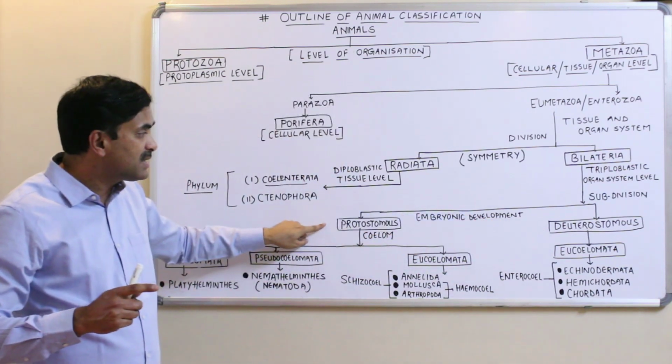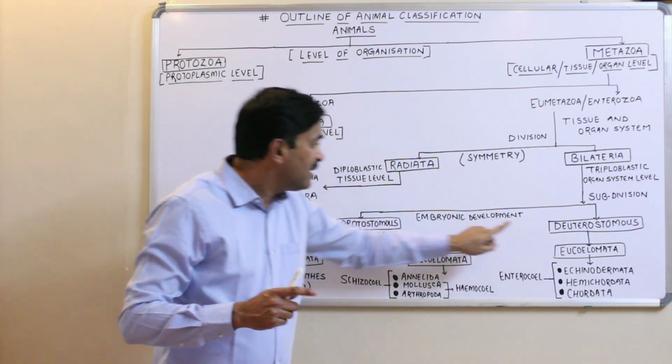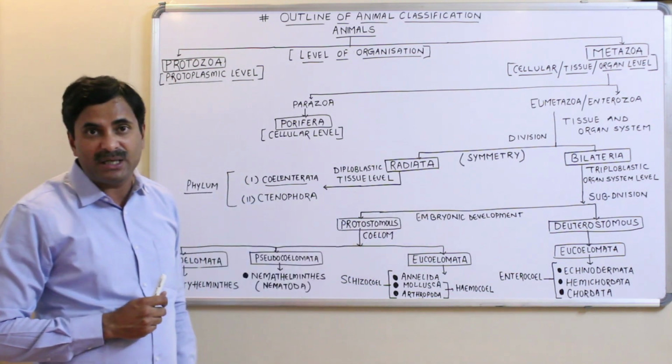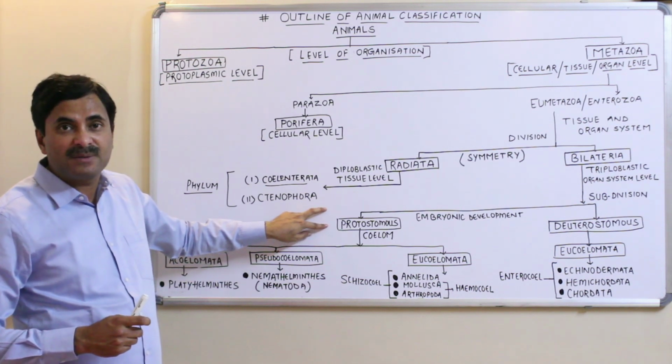You can also call them protostomates and deuterostomates. This classification is based on the embryonic development. Now the question arises, what do you mean by protostomates?